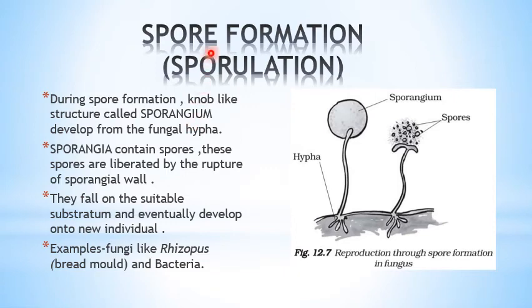The mode of reproduction in fungi is spore formation, because wherever they fall, if they have moisture and sufficient temperature, adequate favorable conditions, they will develop into fungi and form a complete layer there. This is what is called spore formation. But if the spores fall in unfavorable conditions, they are not going to develop into a new individual, then how will they protect themselves?